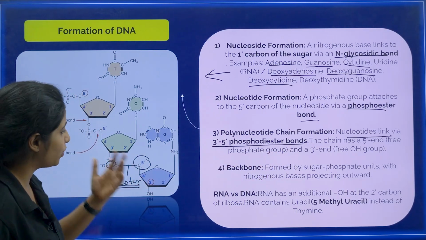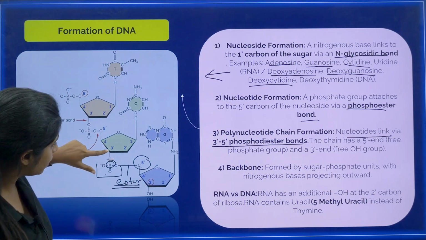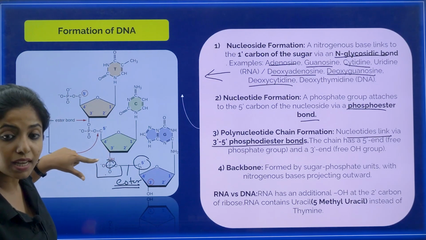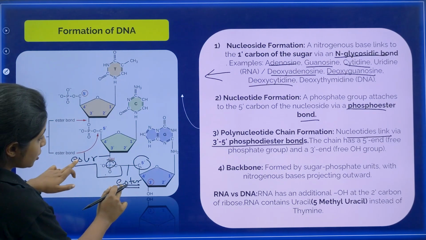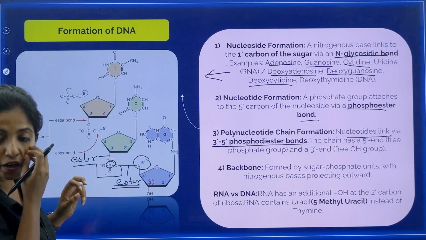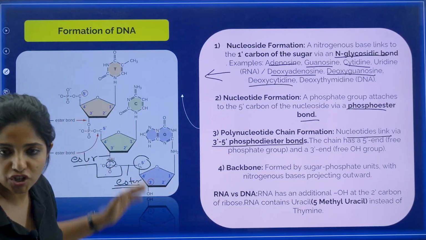So what do we do for that? Over here we have a third carbon of the pentose sugar. This third carbon also attaches with the phosphate group. This is again an ester bond. This is again, my dear children, an ester bond. So 2 ester bonds and 1 phosphate over here. So what do you call it? Phosphodiester bond that is being made between the polynucleotide chain, my dear children.